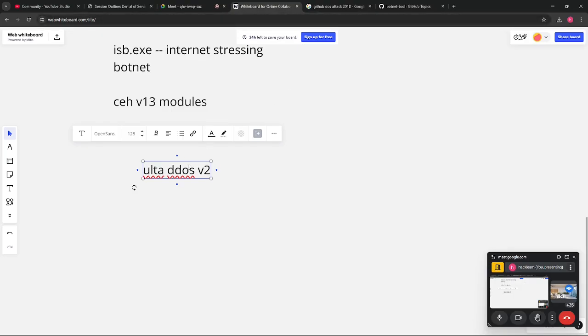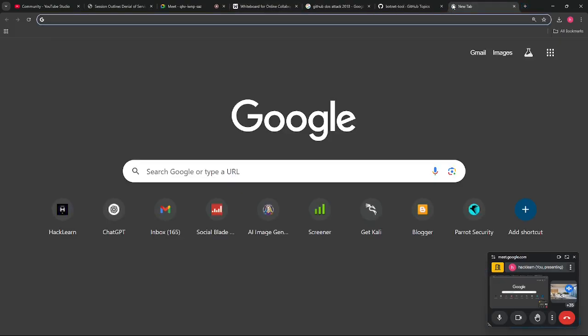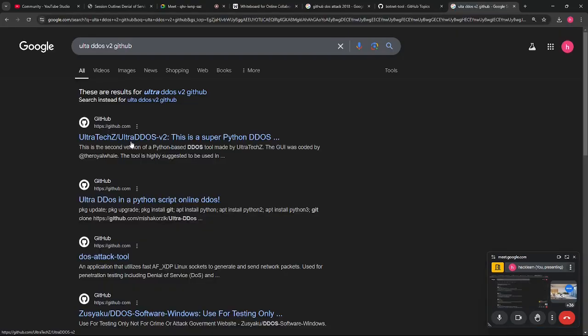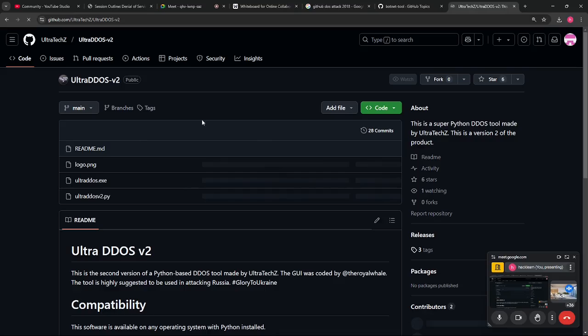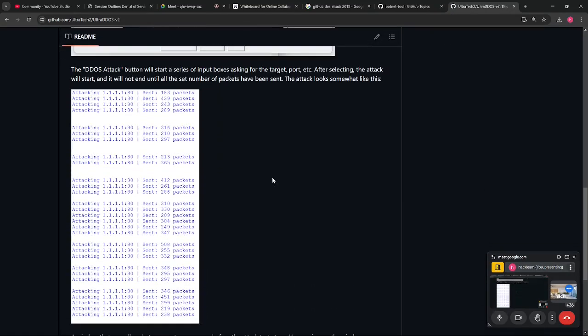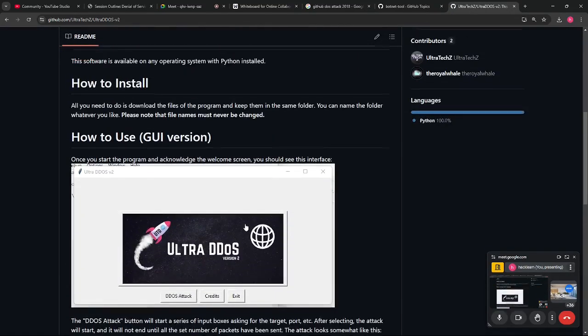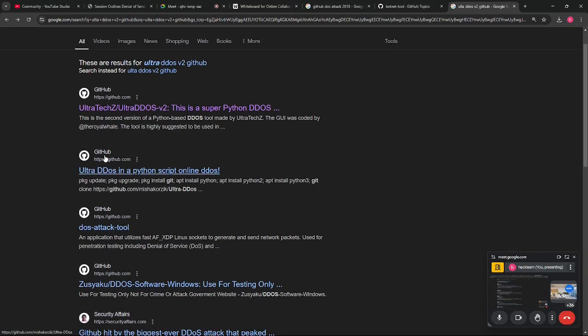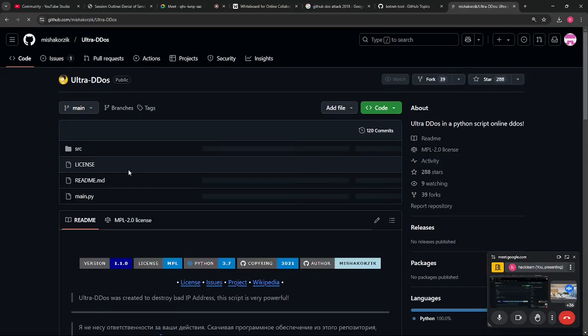These are GUI based tools, but whatever tool we use will only be a CLI based tool. So let me go to a GitHub page for this also. On GitHub a Python script is available, so you can utilize some Python scripts. Previously, when I was testing this, there were some Python scripts available online. Yes, Ultra DDoS Python script.